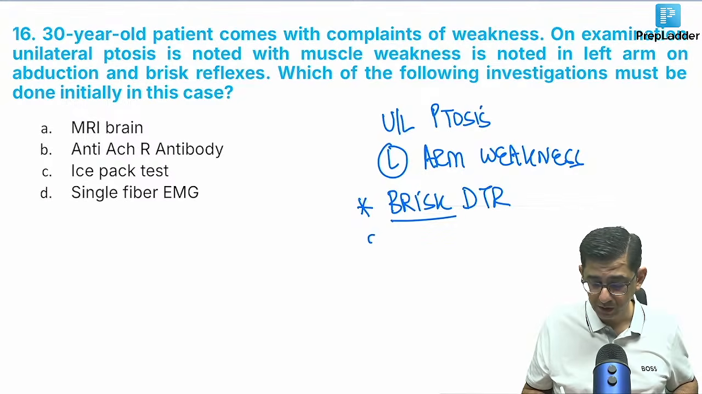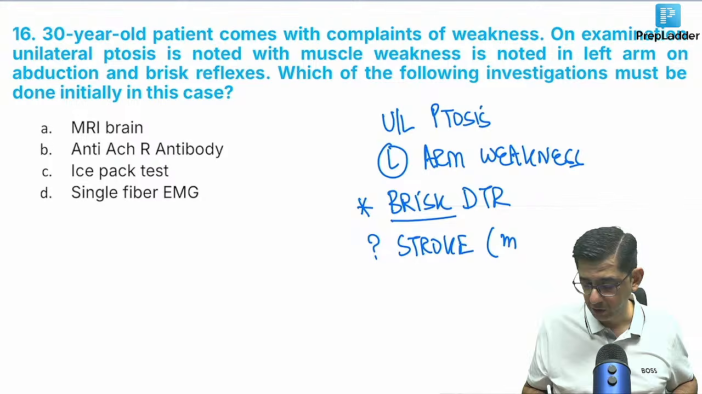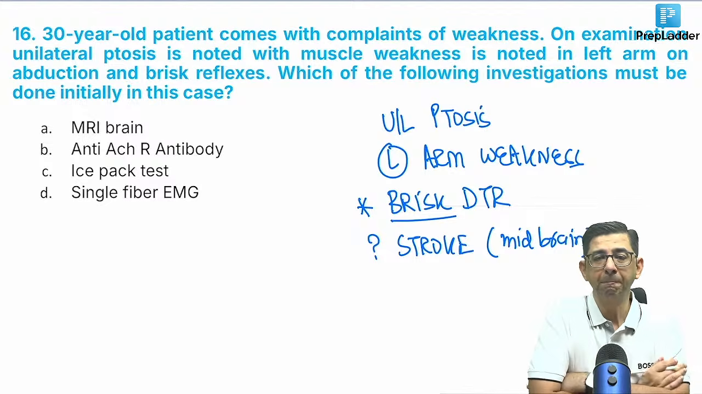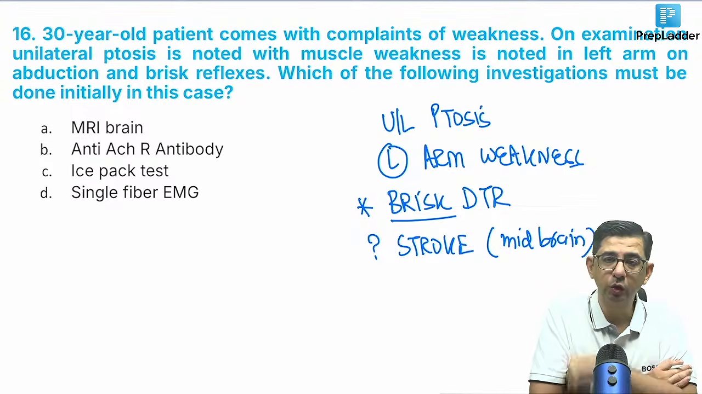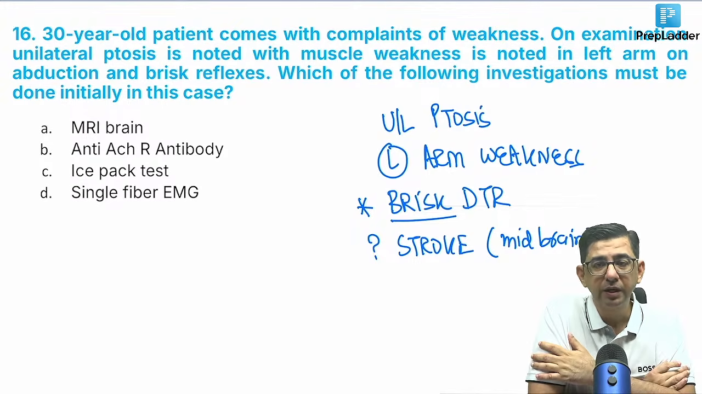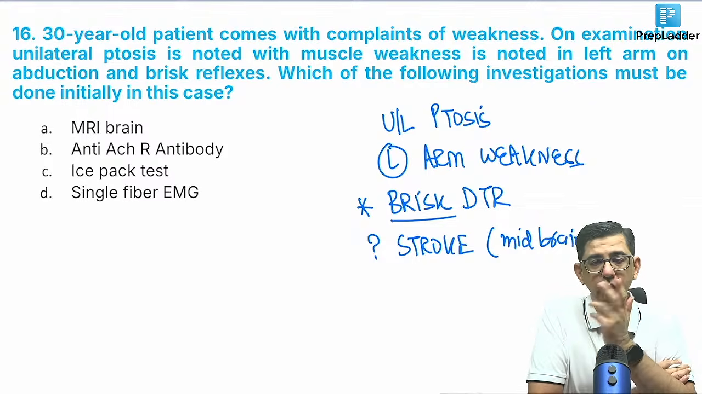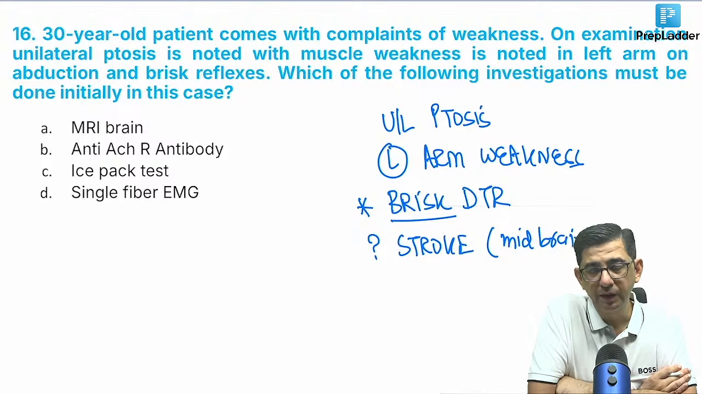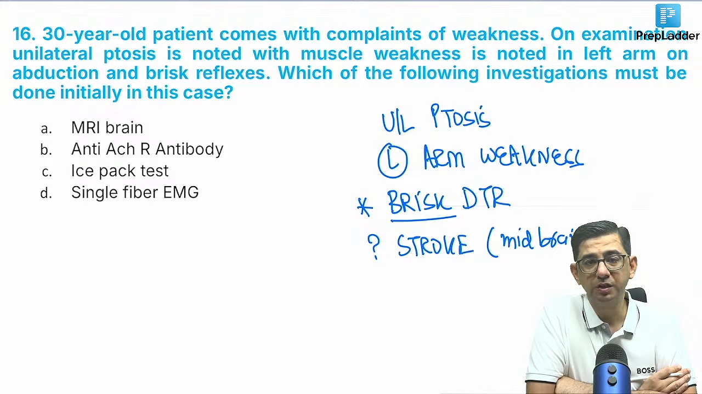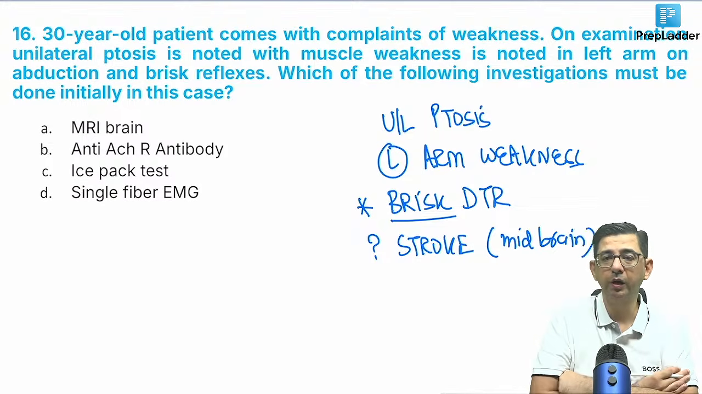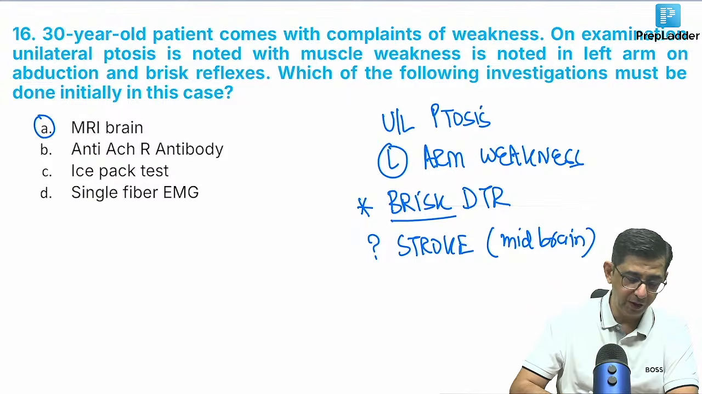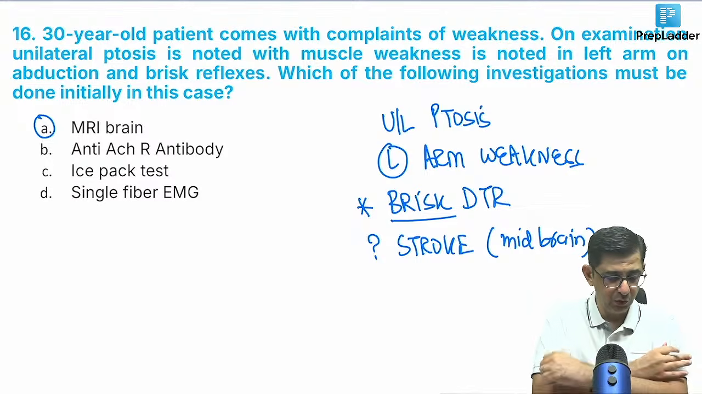Brisk reflexes means the patient could be having a stroke. This patient could be having a stroke involving the midbrain. This question could be about a patient who ends up with Weber syndrome, where there's ptosis on one side and weakness on the opposite side. In Weber syndrome, you read ptosis on one side and development of weakness on the other side with brisk reflexes. Because this patient has an upper motor neuron lesion, the investigation to be done in this case is an MRI brain, because I want to pick up where the site of lesion is in this patient.